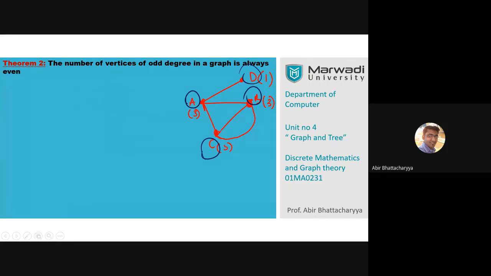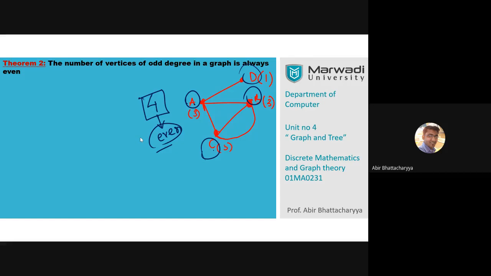Okay. So which means if I count the number of odd degree vertices, so number of odd degree vertices here is going to be 1, 2, 3, 4. That is total 4, and 4 is an even number. So that is what they are actually intended for. That the count of odd degree vertices in a graph always is even number.